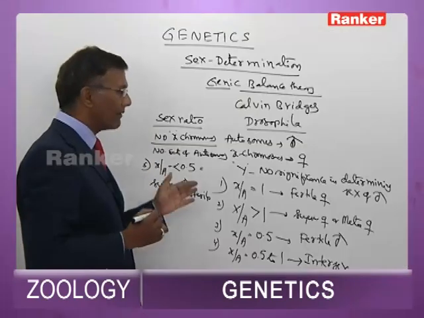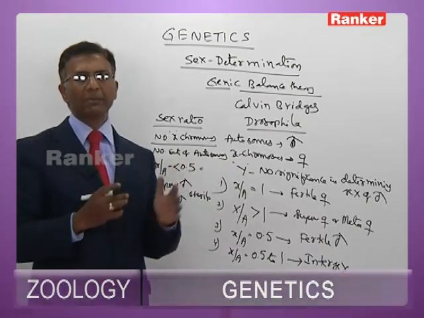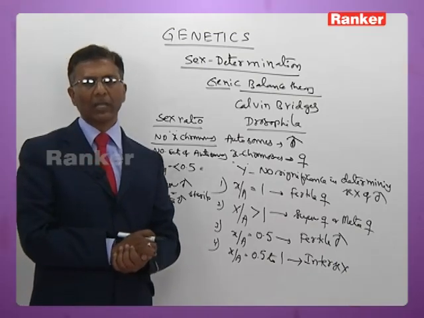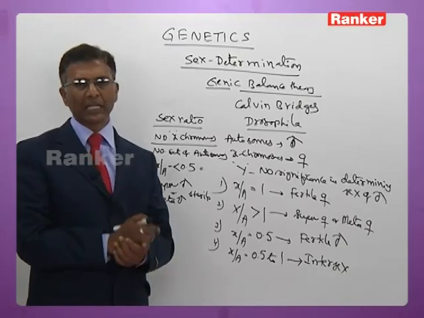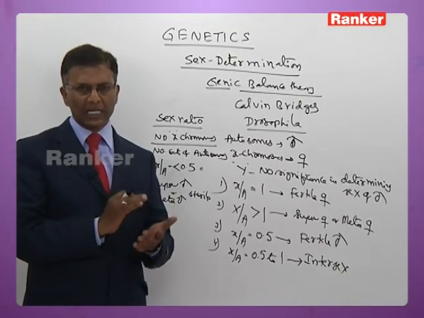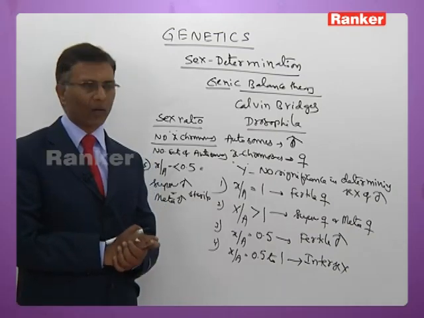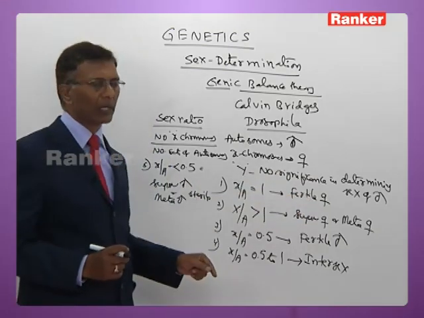So according to Calvin Bridges, by calculating the X by A ratio, the sex of the Drosophila can be determined. X by A ratio is nothing but the sex ratio, deduced by dividing the number of X chromosomes by the number of sets of autosomes. If it is equal to 1, the insect is a fertile female.